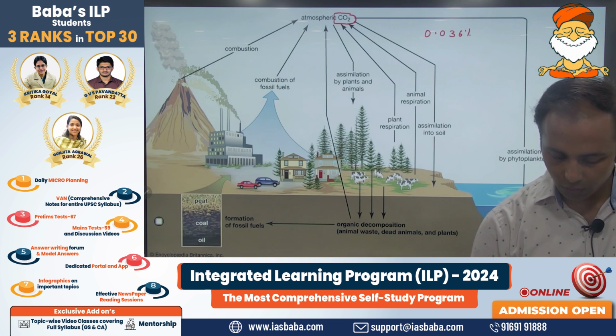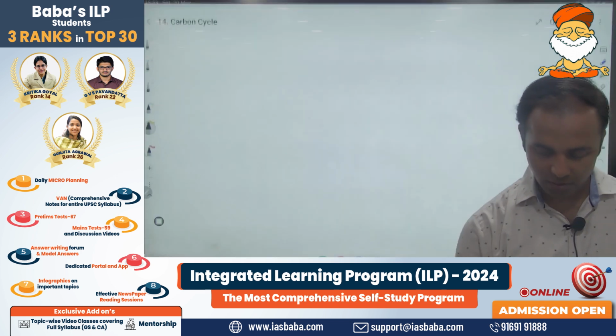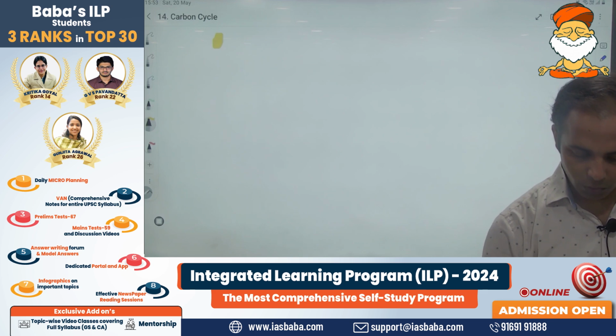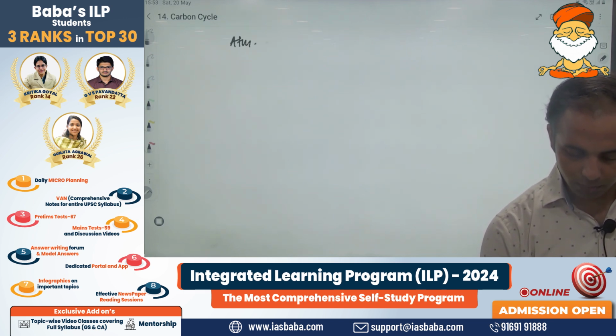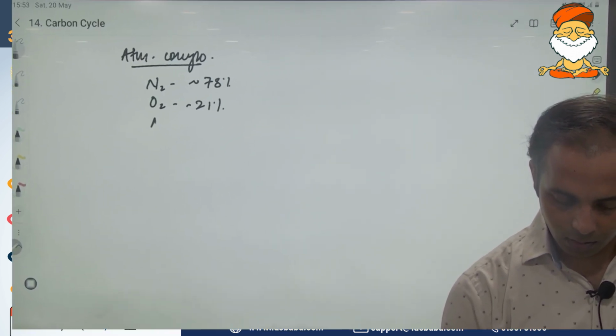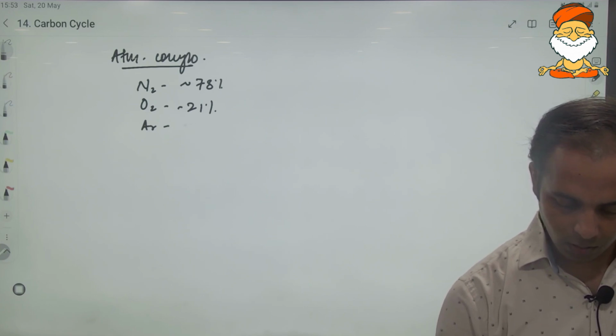0.036%. If we look into the atmospheric composition of the various other gases, in the atmosphere we are not supposed to study the micro composition of these inert gases. But in the atmospheric composition, we all know that nitrogen is approximately 78%, and then oxygen approximately 20-21%, then argon, then we have carbon dioxide.